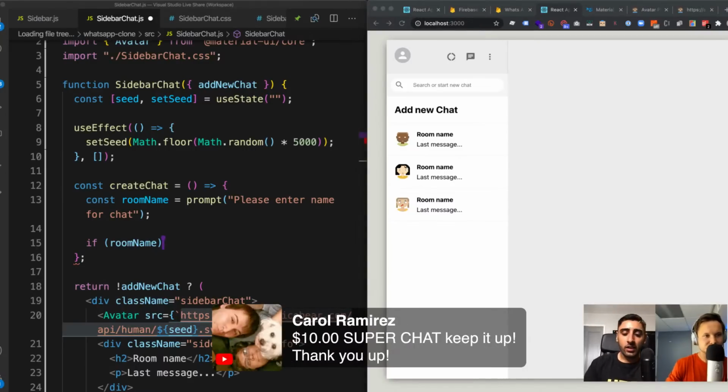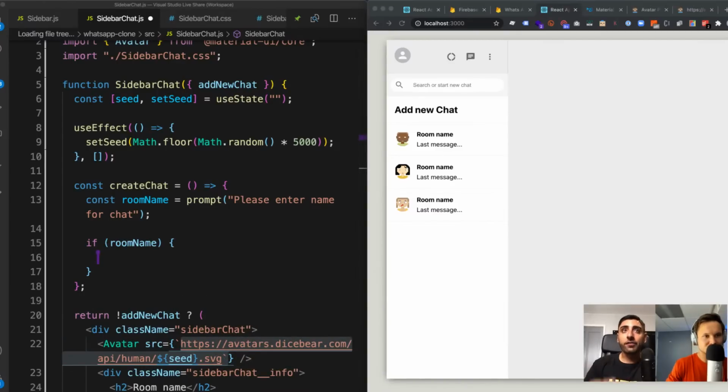So now we're saying if we hit that add new chat button, I'm going to prompt to get a room name, and then only if they entered something in the room name, I want to do some clever stuff here, some clever stuff in the database. We'll come back to this point. So I'm just leaving a little note here: do some clever database stuff here, okay?